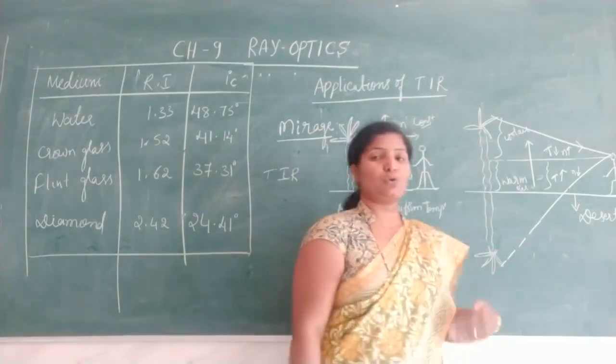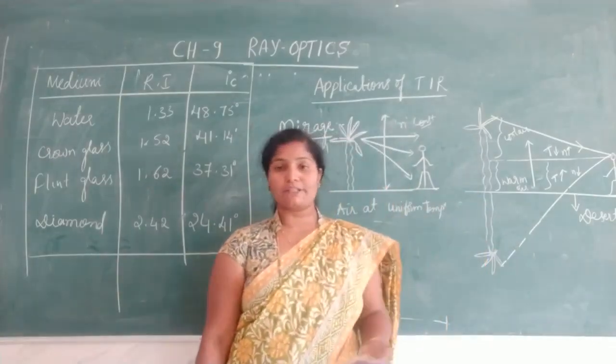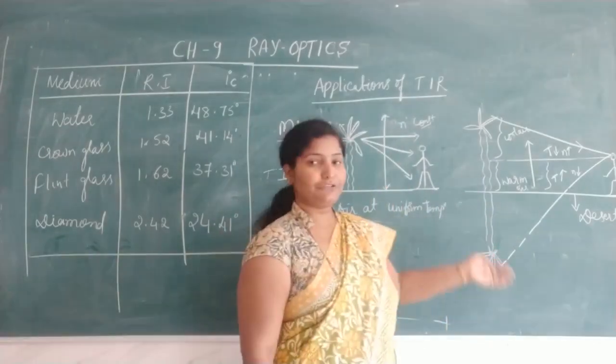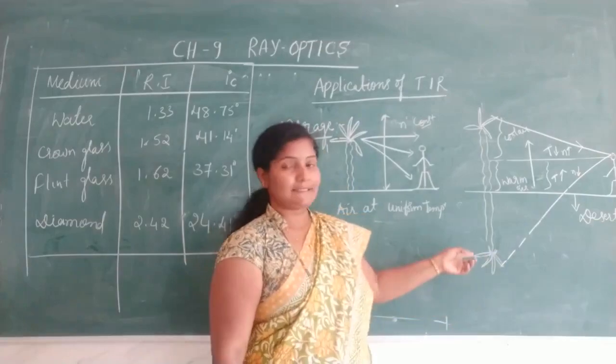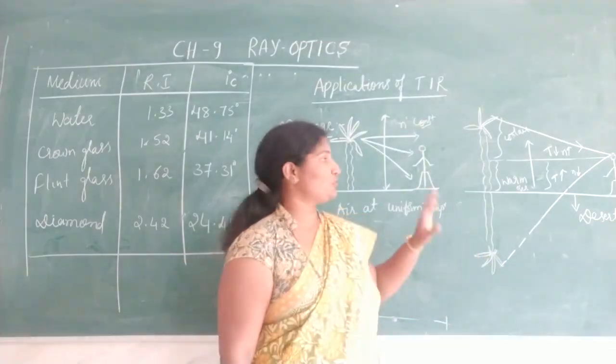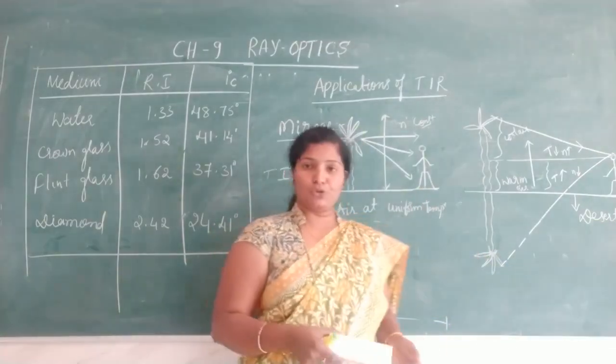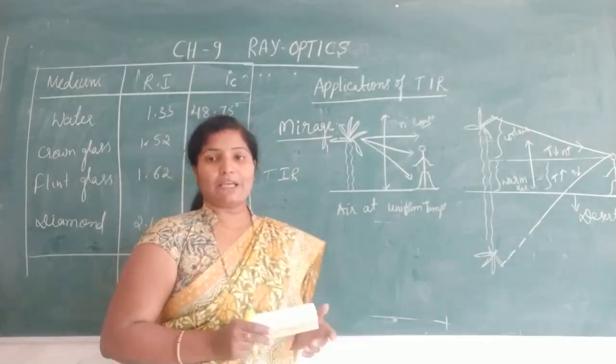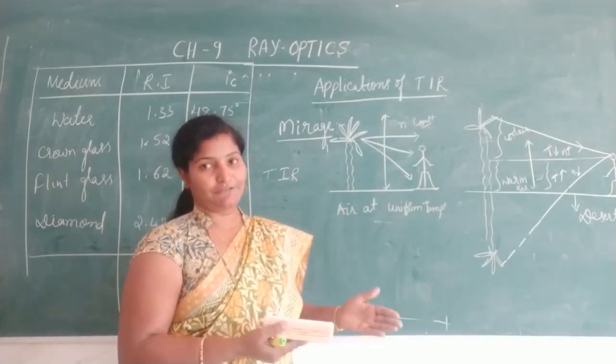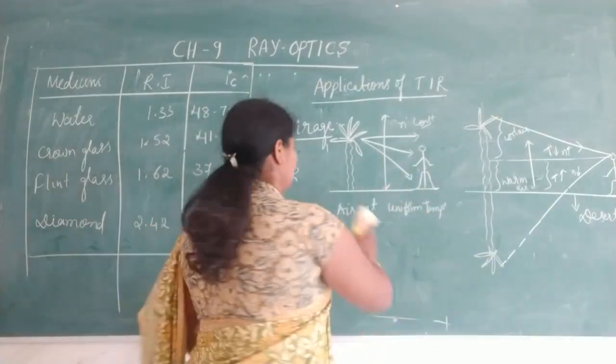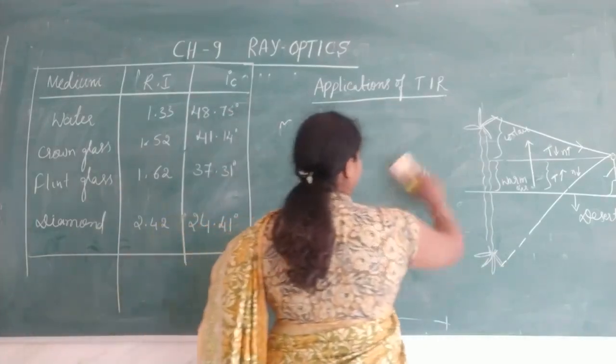So this also we can expect and we can observe on the surface of water also. On the surface of water also, the same type of mirage is formed. So this is an optical illusion. So this is one application of the total internal reflection. So let us discuss one more application.